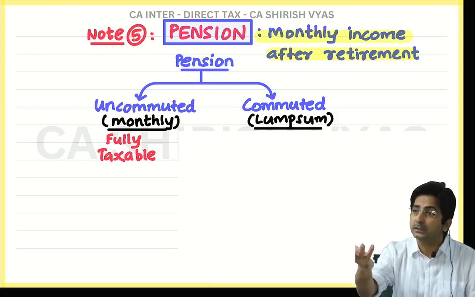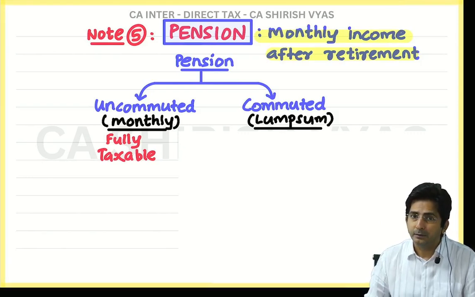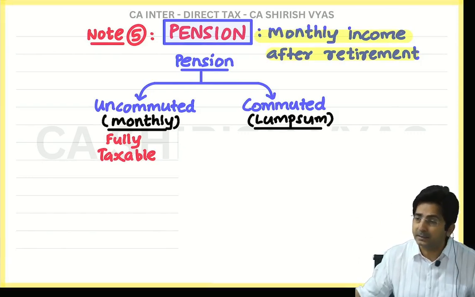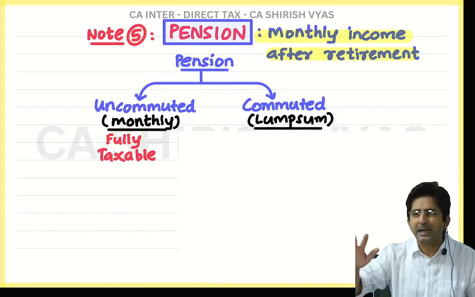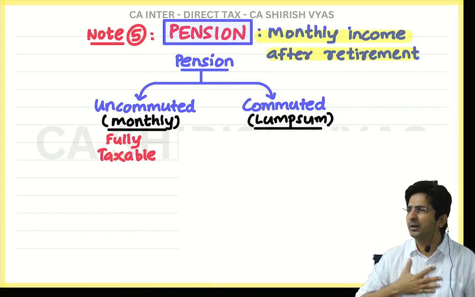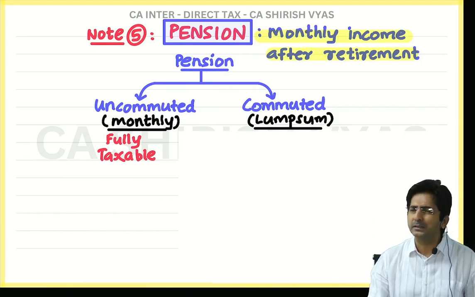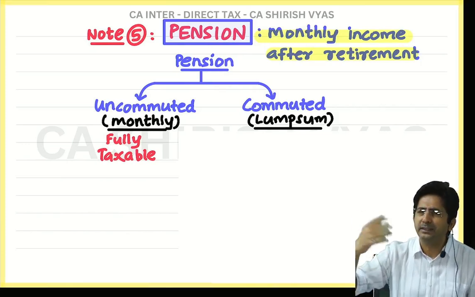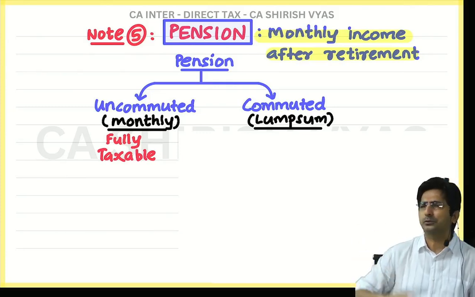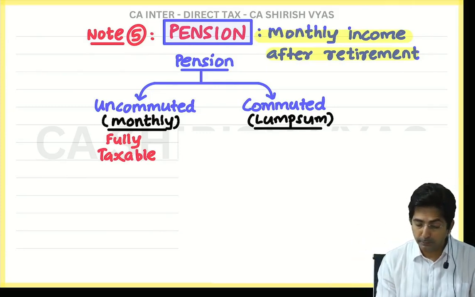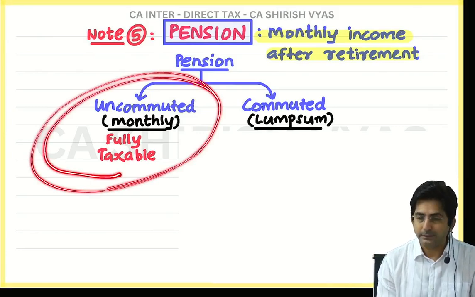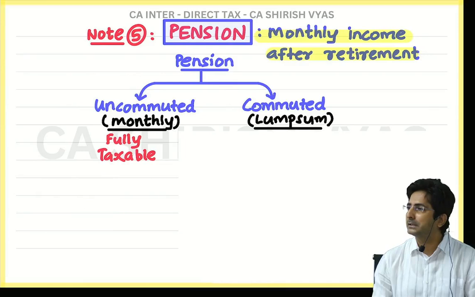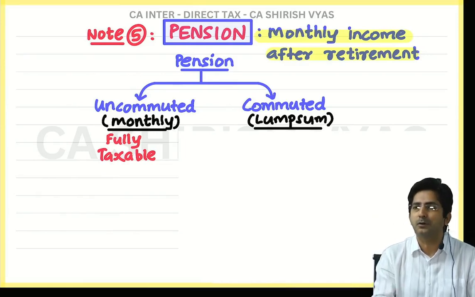See, imagine you are 60 years old and you retired. So what does government think? 60 years old, that means throughout your life you paid a lot of taxes. Now at least at old age, government doesn't want to harass you. That's why government says, "Oh, you're retired, okay, enjoy the lump sum amount. We will not tax you." Now you will say, but then why are you taxing this amount? See, this is a small amount. Uncommuted means what? Every month say you will get 4,000 rupees, 10,000.